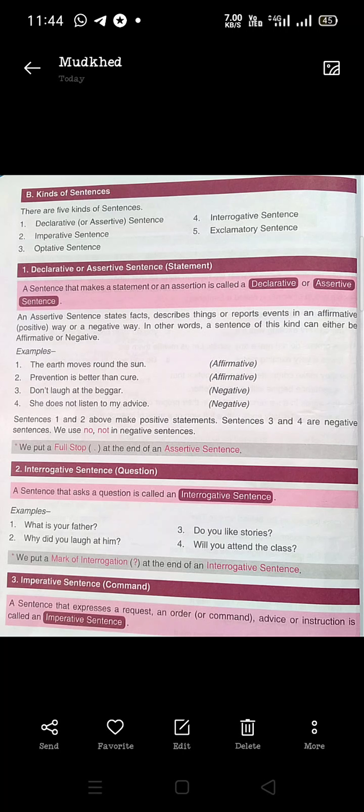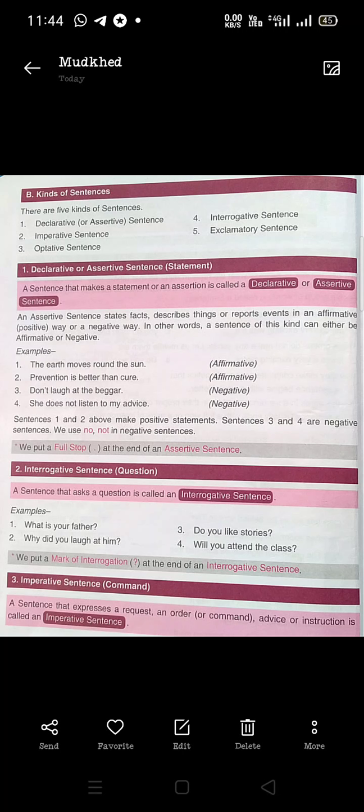Now the next point is kinds of sentences. Okay, we must learn the kinds of sentences. So there are 5 kinds of sentences. Okay, so declarative or assertive sentences, these are also called statements. Okay, they declare something or they tell something to us. Second is imperative sentence. Third is optative sentences. Fourth is interrogative, and fifth is exclamatory. So these are the types of sentences.